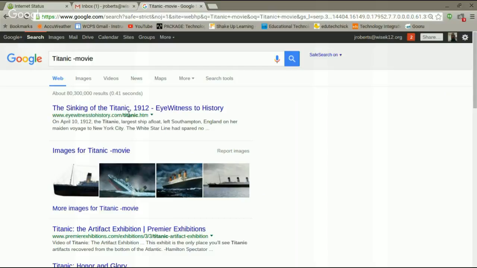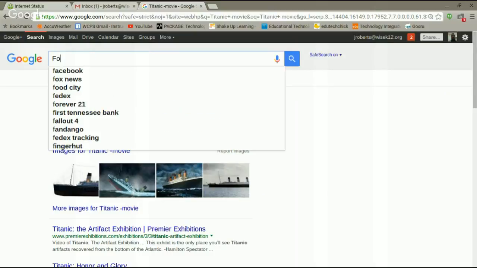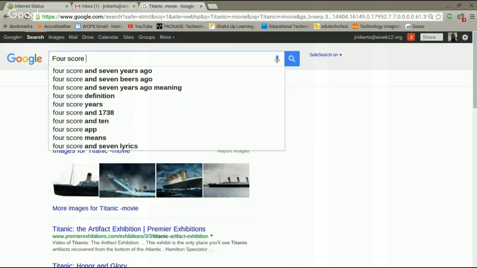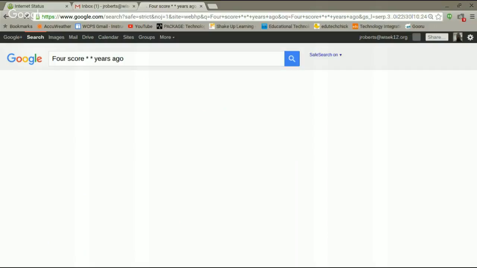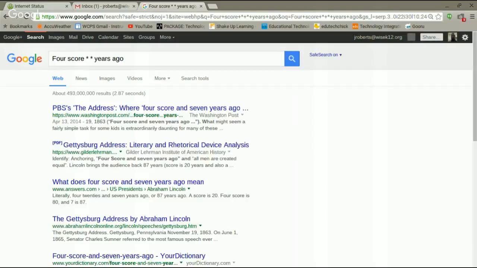Alright, let's say I'm looking for something in Google, but I don't know the exact wording. I just know some of the words. Replace the words you don't know with an asterisk, and Google will help you find that phrase. So let's do the Gettysburg Address. It's 4 asterisk years ago. Hit enter, and it should bring up the Gettysburg Address. There's information about the Gettysburg Address. It's recognized that phrase, and it's went and found it.